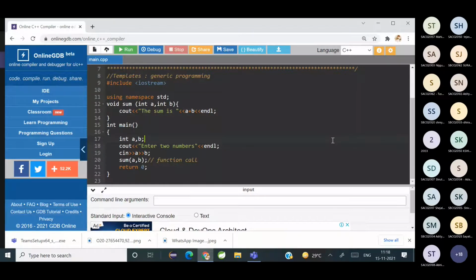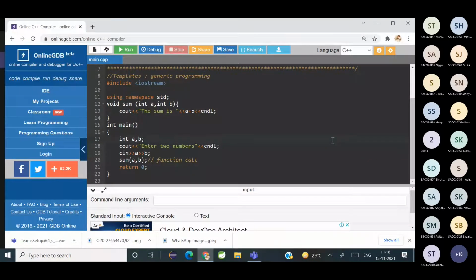So do you feel the code is good? No. So yeah, that means based on the data type, you are creating that many functions, and that doesn't look good.